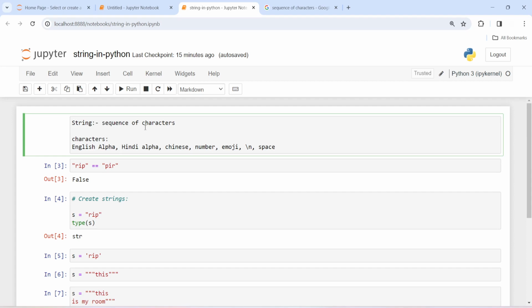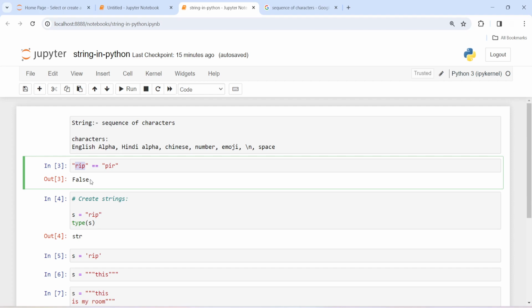The answer is no, we can't say that a string is a group of characters. We can understand it by the below example. When we compare RIP to PIR, both strings are created using three characters, and the three characters used by both strings are the same, but when we execute it, it returns False.